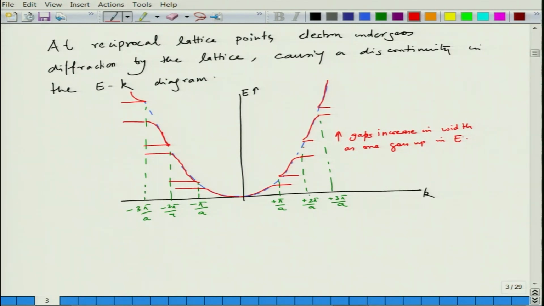So, if this is the case, then we can say that energy bands are separated by an energy gap at a critical value of k.